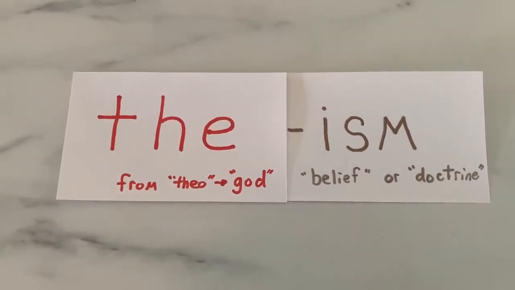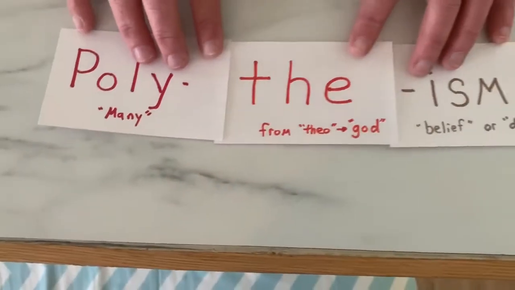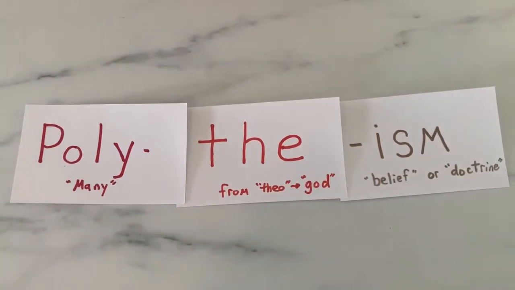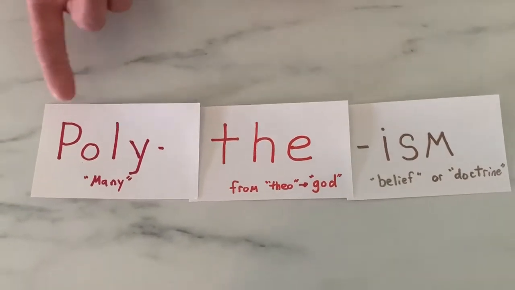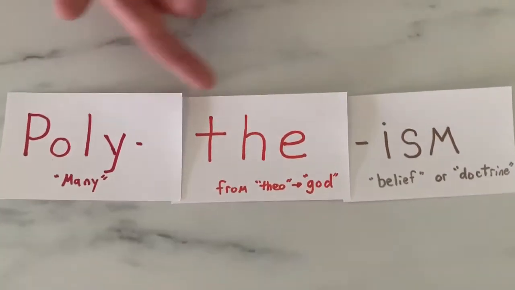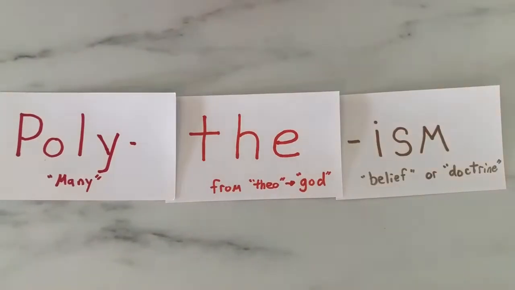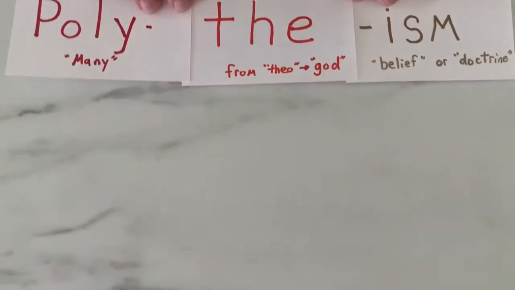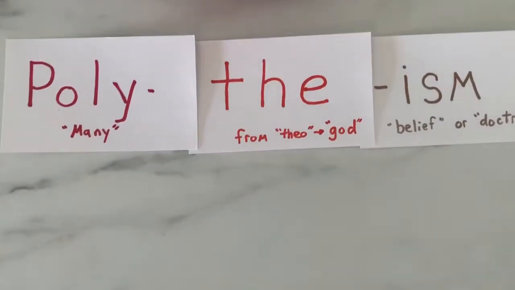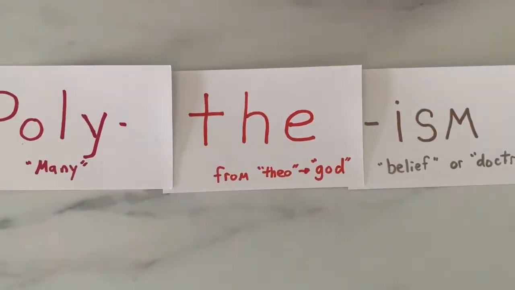And something that we've already learned this year is polytheism. Okay, polytheism, so poly is the prefix and it means many. So polytheism means belief in many gods. And when we started out world history, a lot of the early civilizations were polytheistic societies.